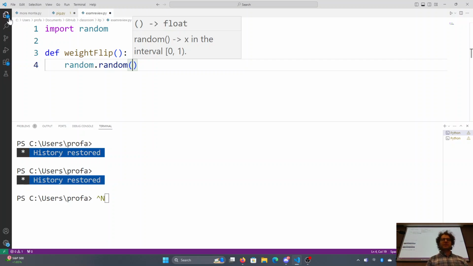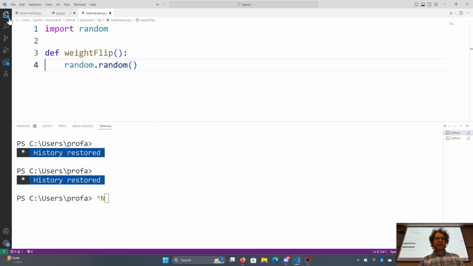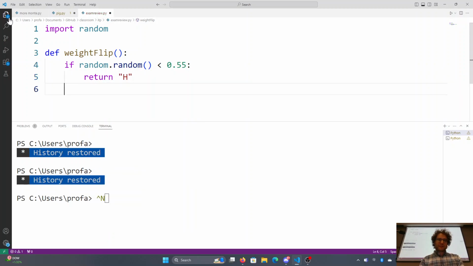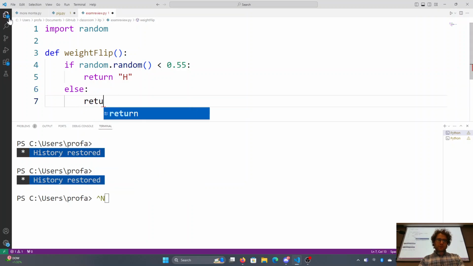There's a few ways to do this. You could use integers. Here I'm just going to use random.random. If a randomly generated number between 0 and 1 is less than, since I want it to be heads 55% of the time, and since 0 is inclusive, less than 0.55, return heads, else return tail.